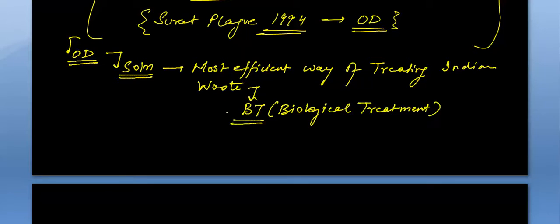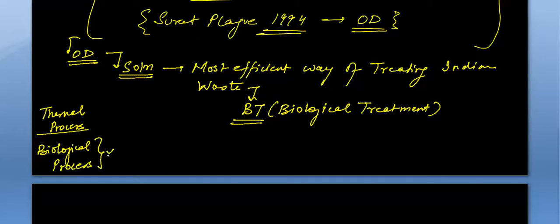Okay, so is there any other process other than biological treatment? Yes, we have thermal process also, and there is biological process. Okay, but then why are we choosing biological treatment over the thermal process? The reason is that our Indian waste is wet waste, and it has high biodegradable organic content.